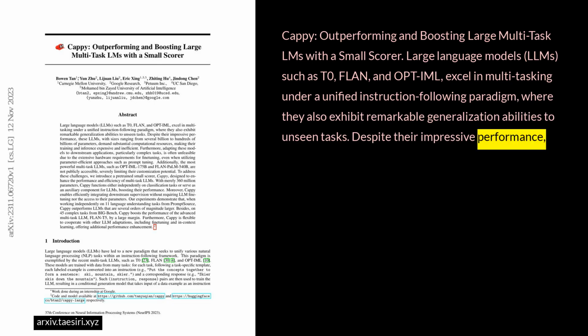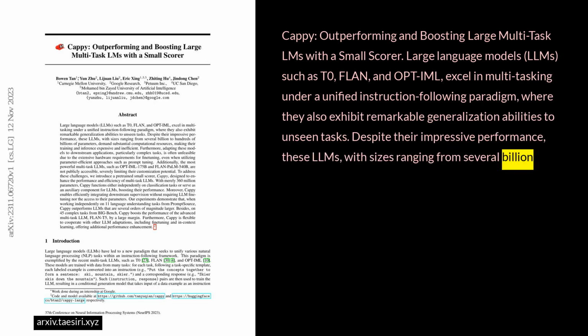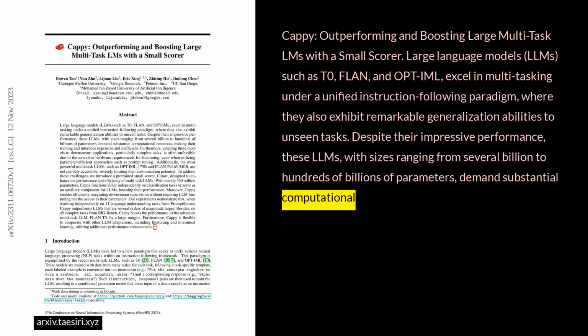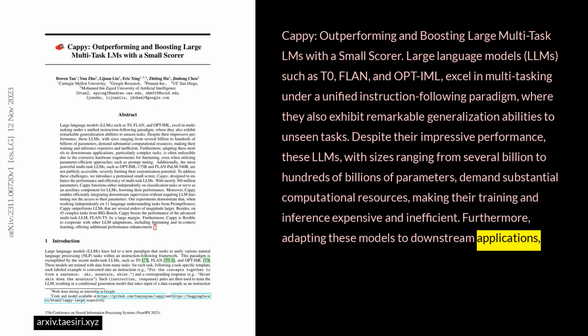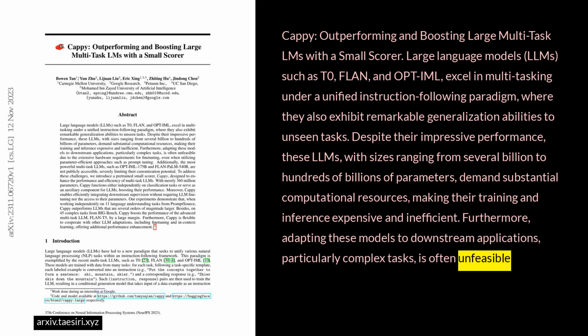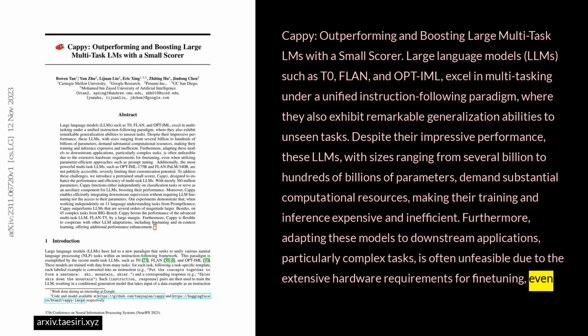Despite their impressive performance, these LLMs, with sizes ranging from several billion to hundreds of billions of parameters, demand substantial computational resources, making their training and inference expensive and inefficient. Furthermore, adapting these models to downstream applications, particularly complex tasks, is often unfeasible due to the extensive hardware requirements for fine-tuning, even when utilizing parameter-efficient approaches such as prompt tuning.